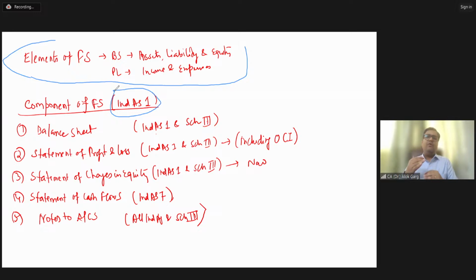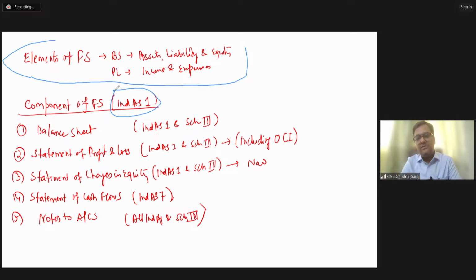Now let's talk about it. Five elements are there, five components are also there. Friends, the first component is, of course, the balance sheet. And what is the balance sheet? Balance sheet shows the statement of financial position. It shows your financial position. What is your financial position on the particular day?